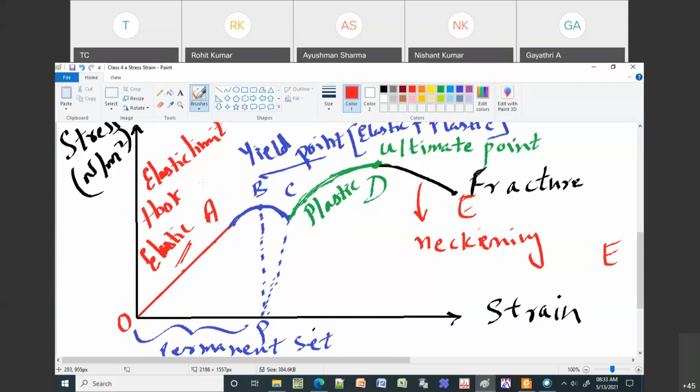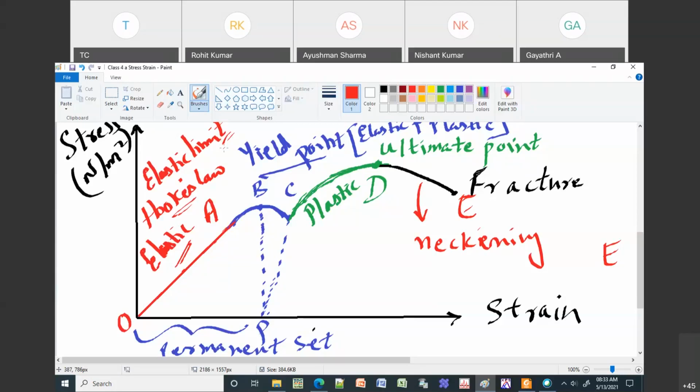So in that case, stress is directly proportional to strain. Even when you apply the stress, strain is going to increase uniformly up to point A, and that point A is called the elastic limit. Elastic limit means this is the maximum limit where your material is going to retain its original shape and size.